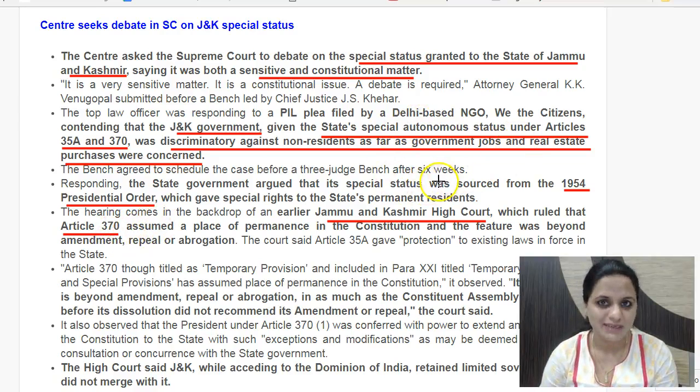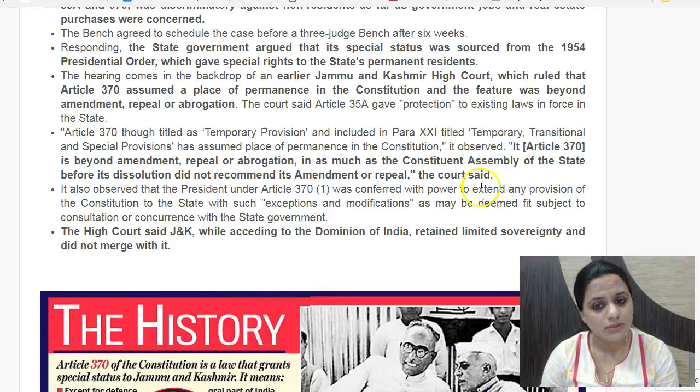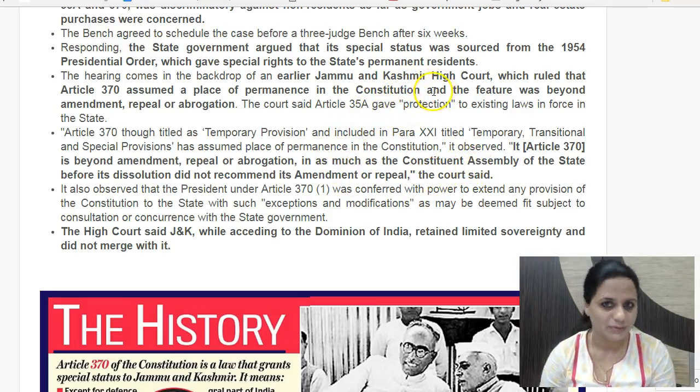permanency of this special status, means the special status under Article 370 assumes permanence in the Constitution because this article had to be amended or repealed by the Constituent Assembly of Jammu and Kashmir, and the Constituent Assembly of Jammu and Kashmir dissolved without recommending either amendment or repeal of the provision of Article 370. So now Article 370 becomes permanent. So that is the argument, or the order, or the viewpoint of the Jammu and Kashmir High Court.